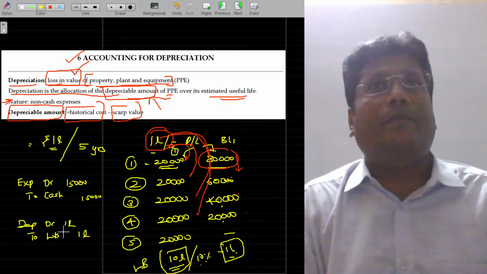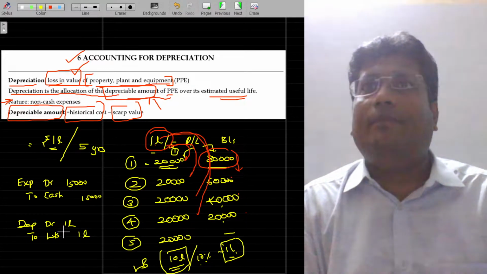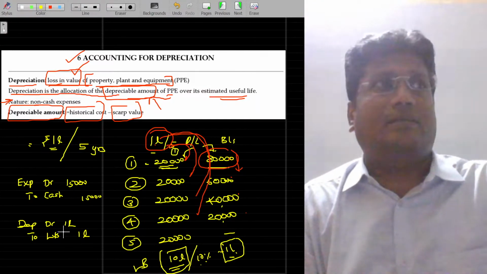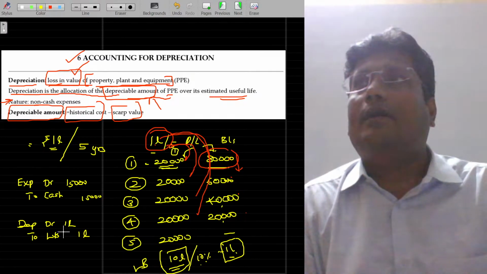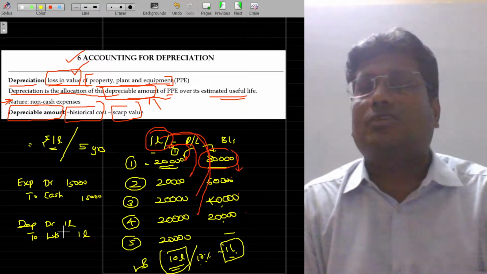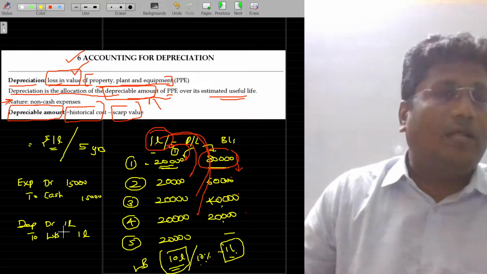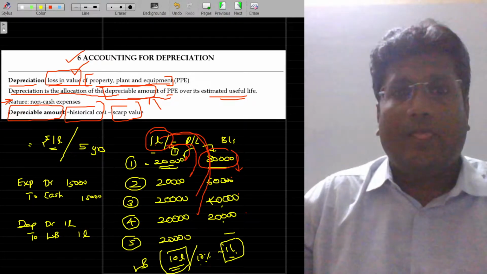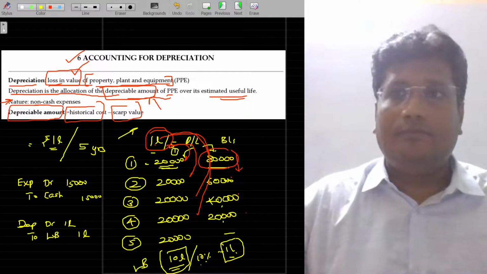Rather than subtracting the payment for rent and EB from the cash account, I am going to subtract the depreciation from the concerned asset. Because of deducting from the concerned asset, there will not be any impact on the cash. That's why it is called non-cash expenses. Is that okay? Hope you could understand.